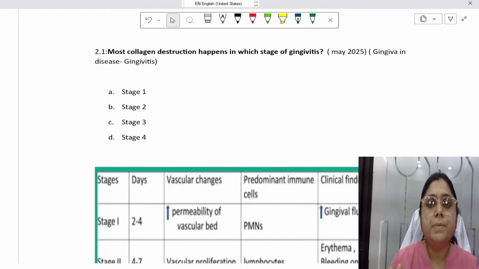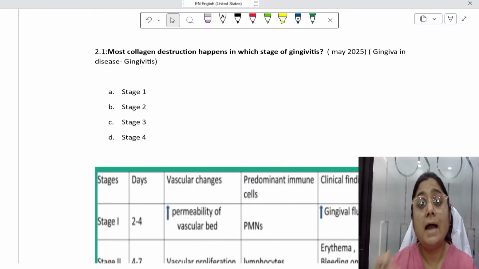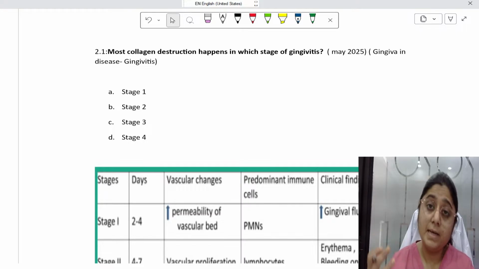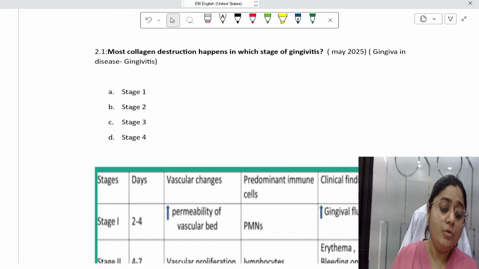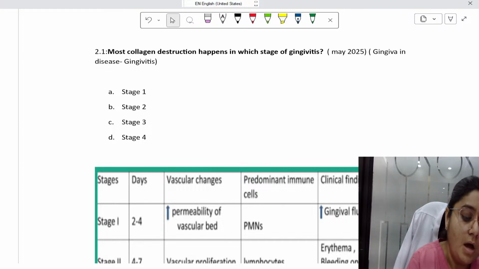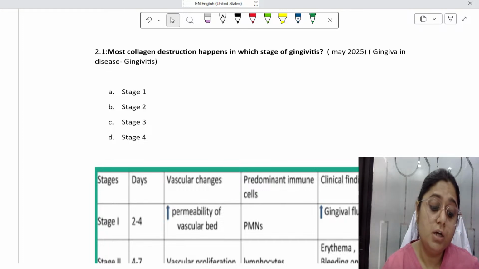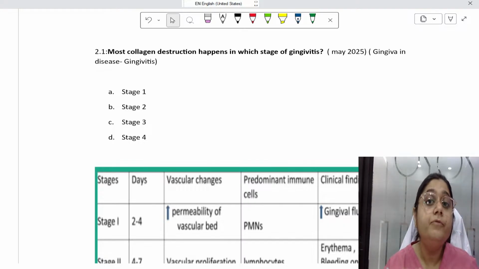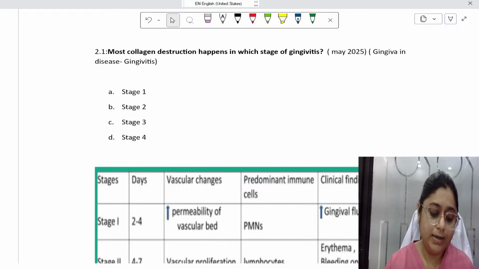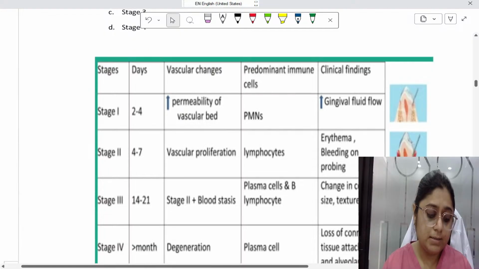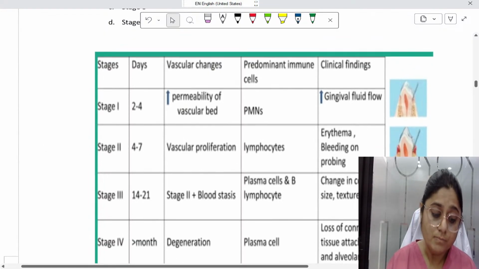See, these topics are very much interlinked, and we have studied them in that way so that we can easily memorize them. So question number 2 is, most collagen destruction happens in which stage of gingivitis? There are 3 stages of gingivitis, and the fourth stage is the advanced stage, which is considered in periodontitis. So let us see the stages of periodontitis, stage 1, 2, 3, and 4.